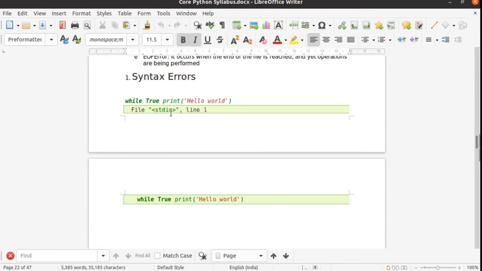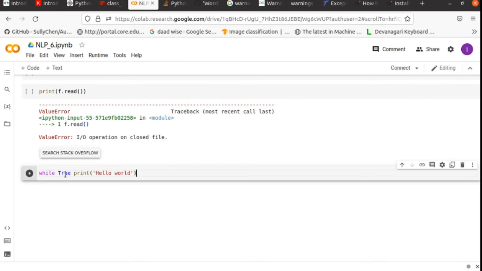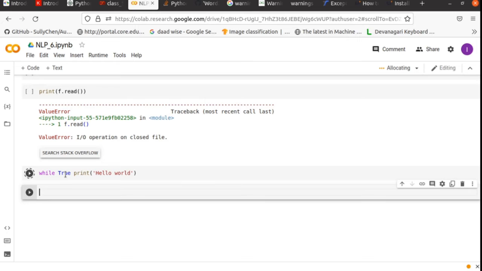So let's see how it will give the error. I definitely get a syntax error. I am not getting a quick execution because our Jupyter notebook is initializing right now, and this is Colab, so it needs some time to connect with the Google server.